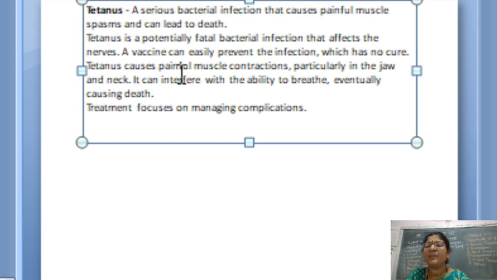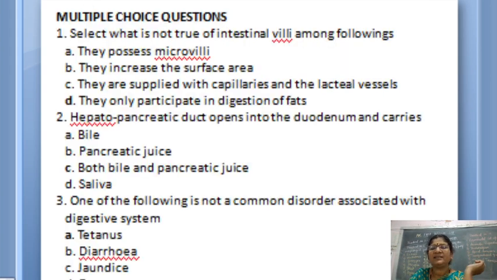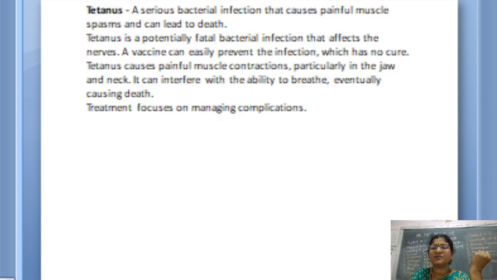Tetanus causes painful muscle contraction, particularly in the jaw and the neck. It can interfere with the ability to breathe. Eventually it causes death. Treatment focuses on managing the complications. Just to avoid the complications, the treatments will be given. Fine. So what is our answer here in this third question? Tetanus is our answer. The other 3 are disorders of the digestive system.